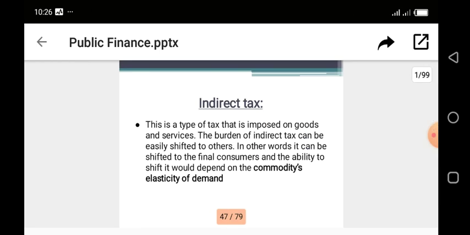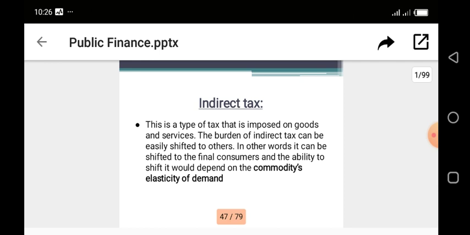This is a type of tax that is imposed on goods and services. Take note of that. It is a tax that is imposed on goods and services. The reason why it is indirect is that the burden of this tax can easily be transferred to another person.